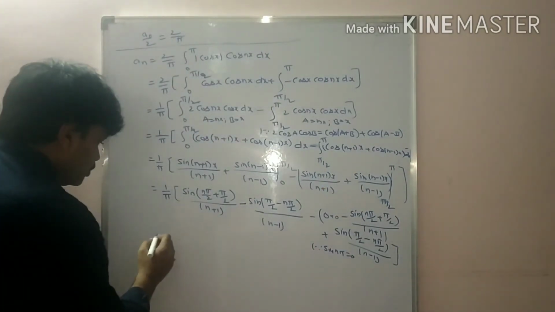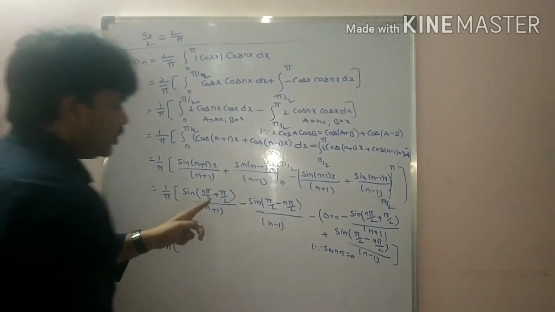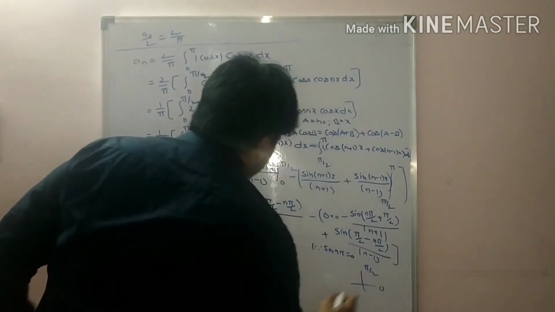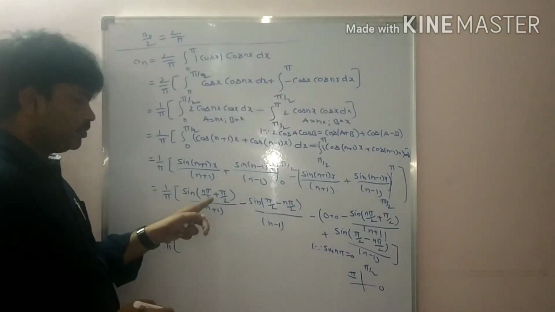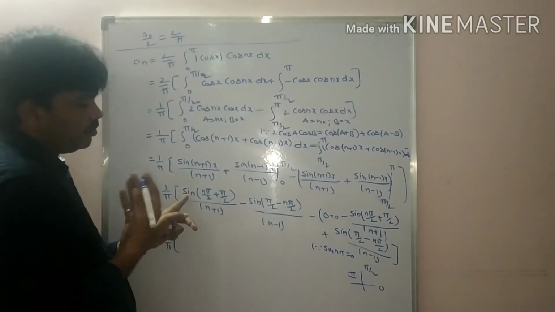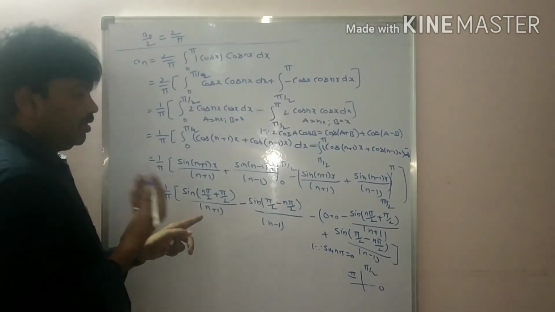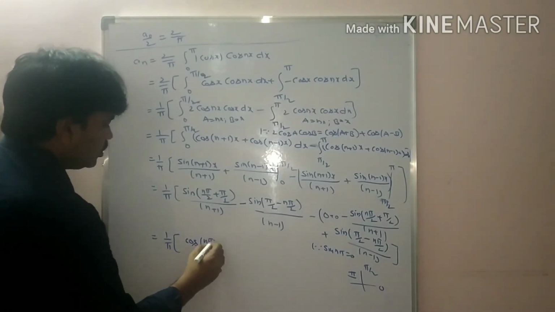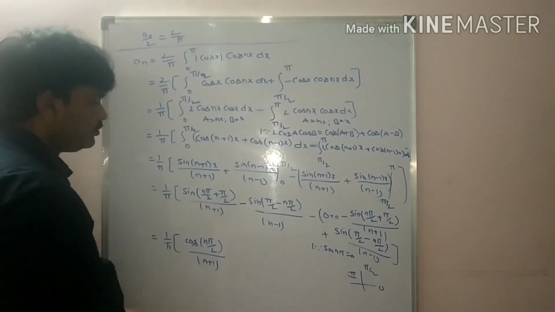So that is equal to 1 by pi times: pi by 2 plus means second quadrant, sine is positive, so sin of pi by 2 plus gives cos, so cos n pi by 2 by n plus 1.